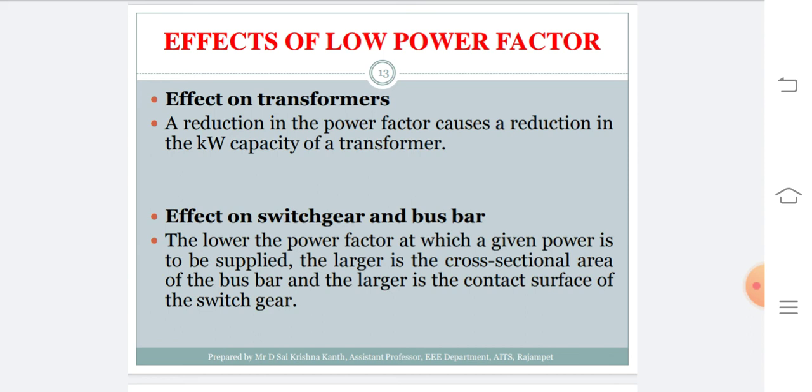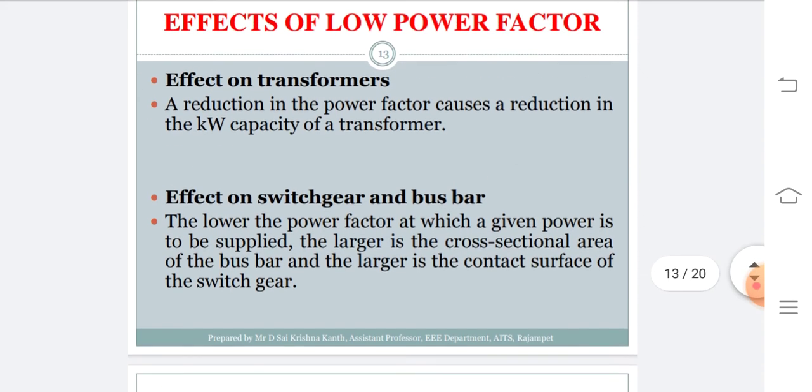If the power factor is reduced to 0.5, then it is possible to connect only 1.65 kilowatt of capacity to the transformer. So we are going to lose 50% of the capacity of that transformer. This is the effect on transformers due to low power factor.